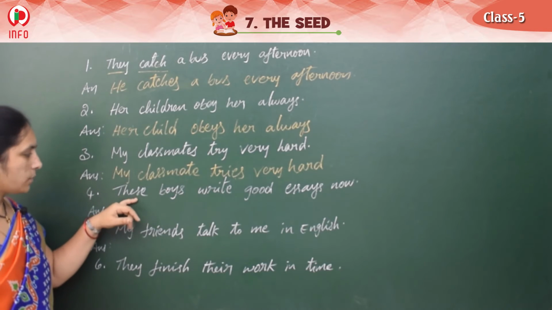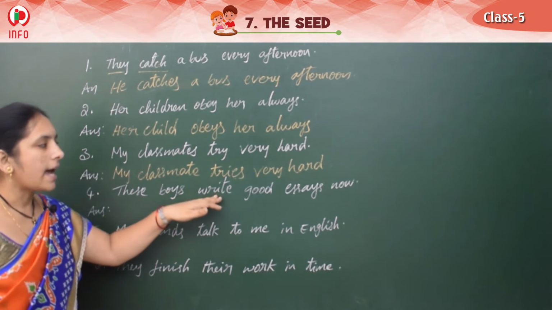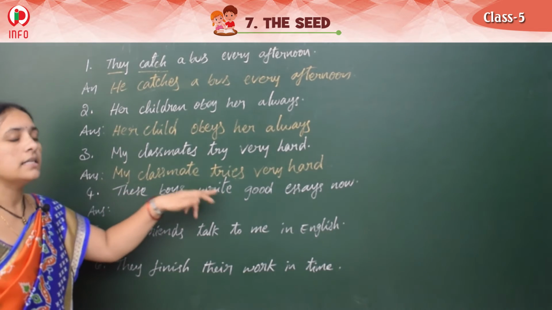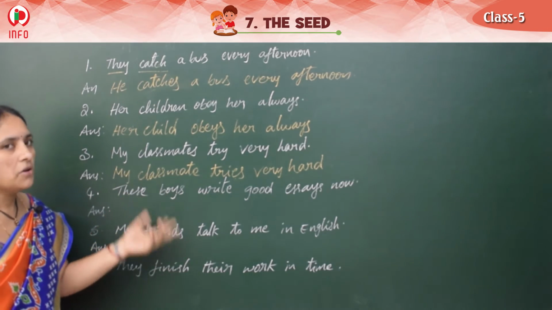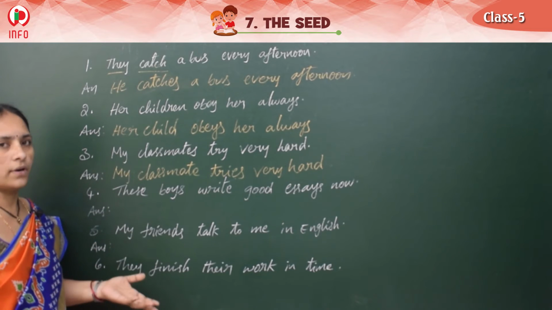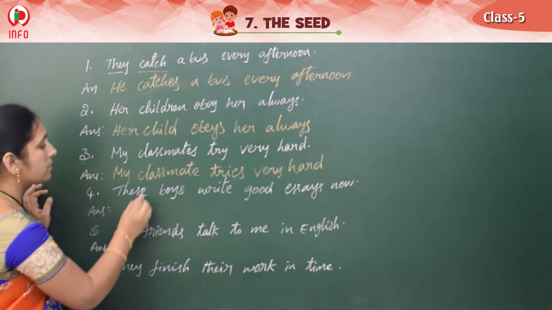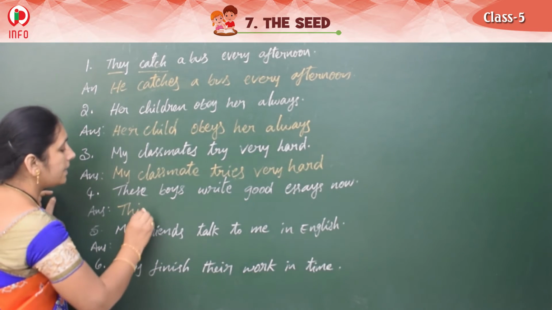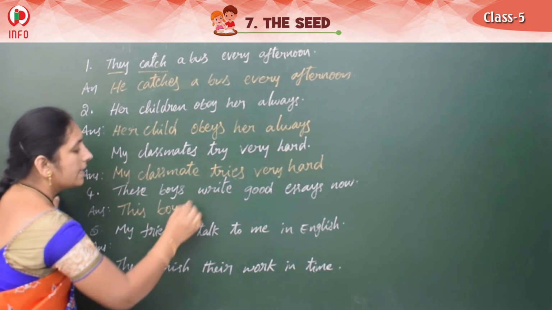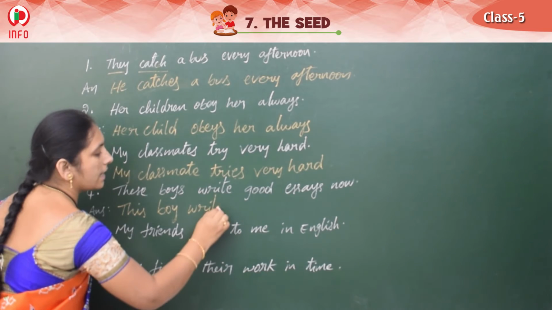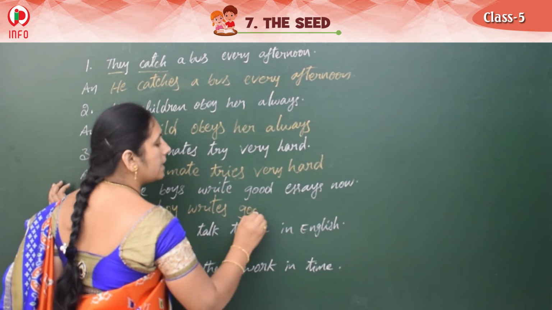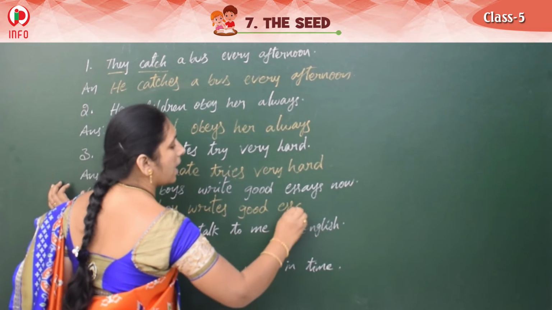Okay. Next one. These boys write good essays now. So, these boys write. How many boys here? We don't know, but 100% more than one boy, right? Two or three or more, right? Then if we write singular, what can we write? This boy, only one boy, na? So this boy. Then we get the verb with s/es, that is writes. This boy writes good essays now.